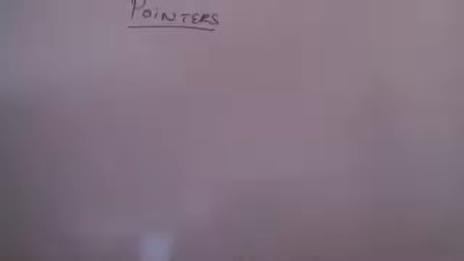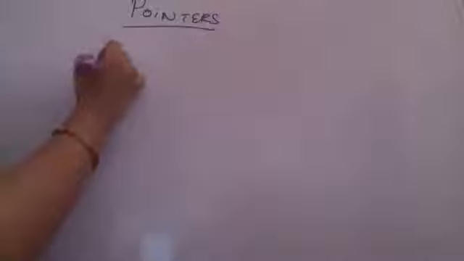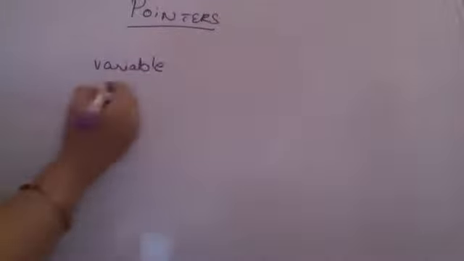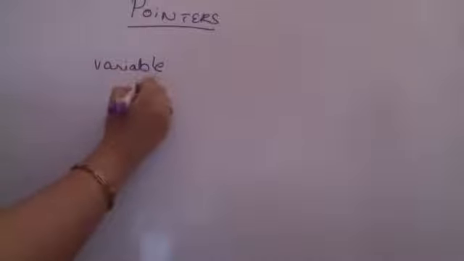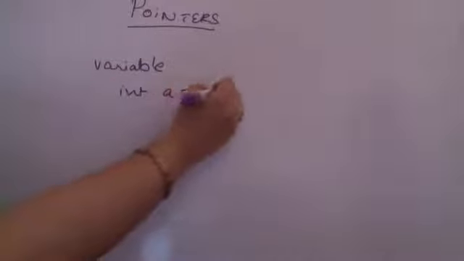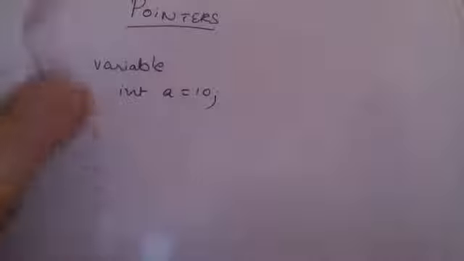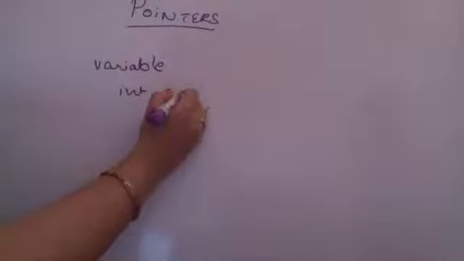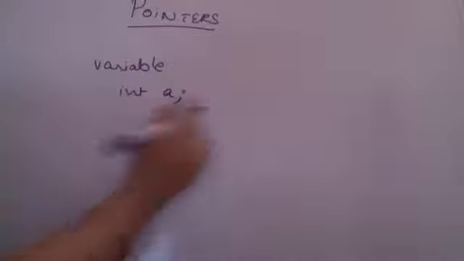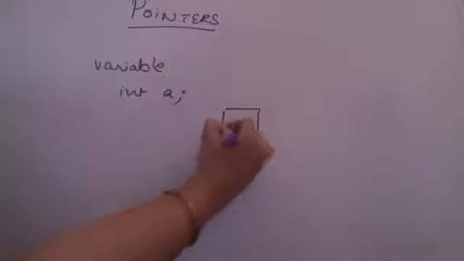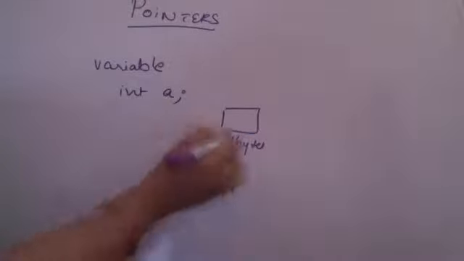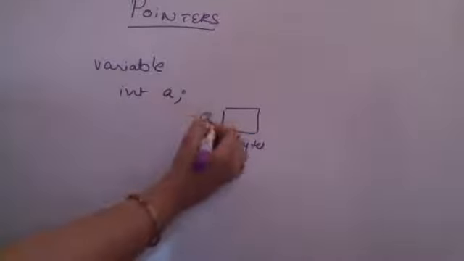pointers. So we have to understand that whenever we are having any variable in C or C++, what happens is I am creating a variable, say integer a is equal to 10. Now I've done declaration as well as definition. When I'm only doing declaration here, what happens with this statement in the memory? A block of memory, say 4 bytes, is allocated in case it's a 32-bit compiler. 4 bytes of memory are allocated to A.